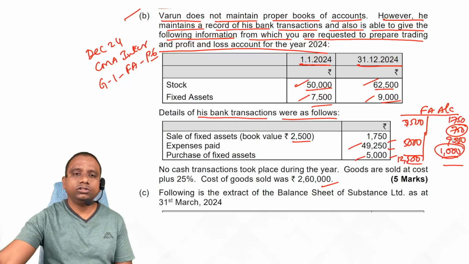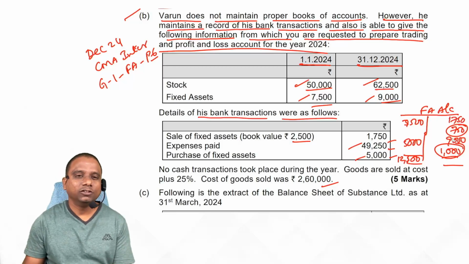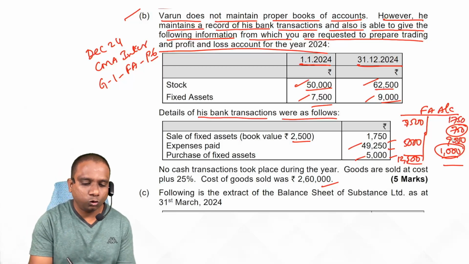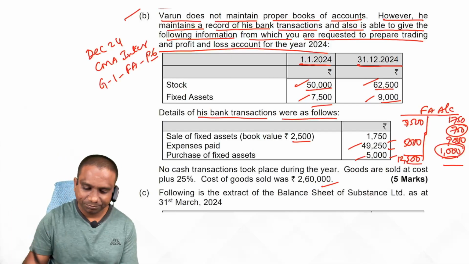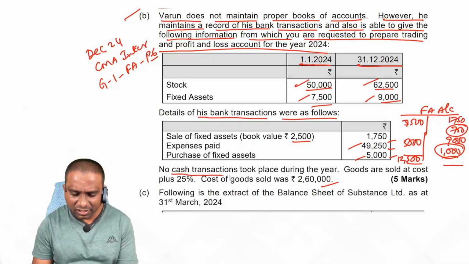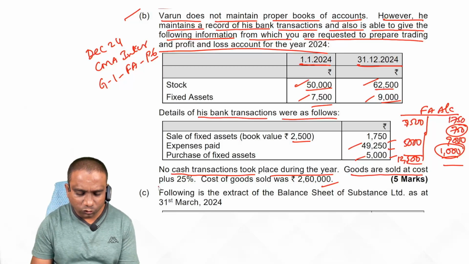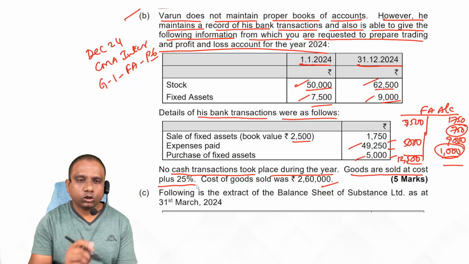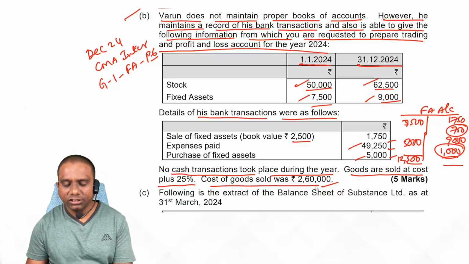What may be this 1,000 rupees? This may be depreciation on fixed assets. So depreciation on fixed asset is transferred to P&L account debit. Is it clear? Next one. No cash transactions took place during the year. Goods are sold at cost plus 25%. So cost of goods sold is 2,60,000.